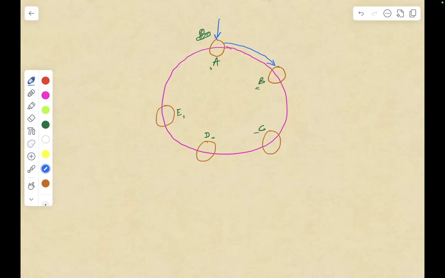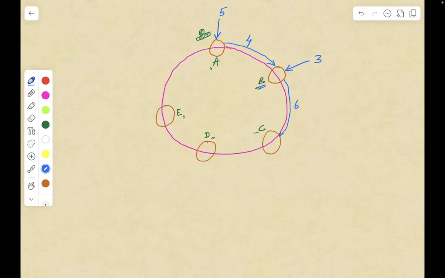Say from A to B, you get 5 units of gas, and you consume 4 units of gas while going from A to B. Similarly, after you reach B, you will get 3 units of gas. And going from B to C, you will consume, say, 6 units of gas. Okay, so let's see.